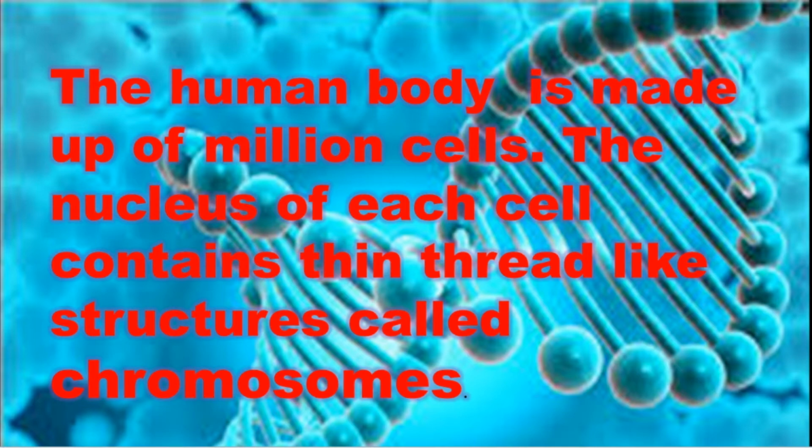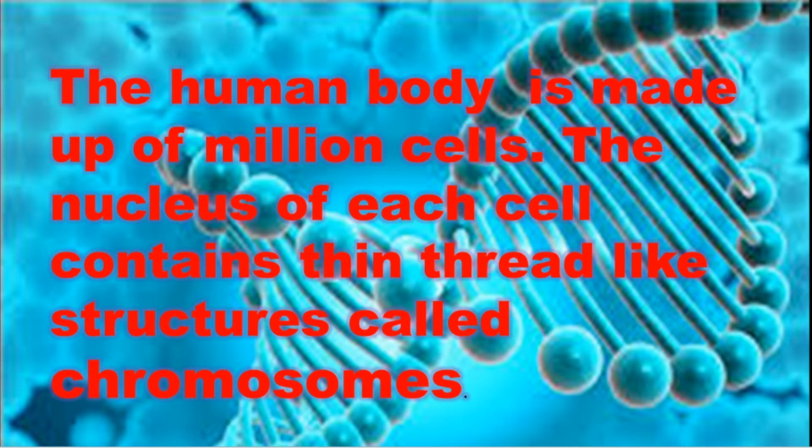Not only the human body, all living organisms are made up of millions of cells. These are called multicellular organisms. The human is a multicellular organism, and the plants and trees are also multicellular organisms.